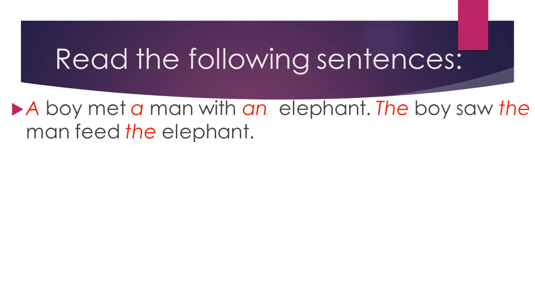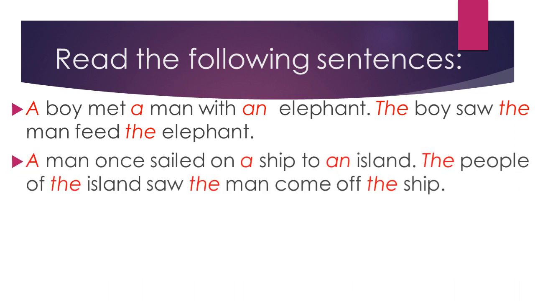Now see the similar examples. A man once sailed on a ship to an island. The people of the island saw the man come off the ship.